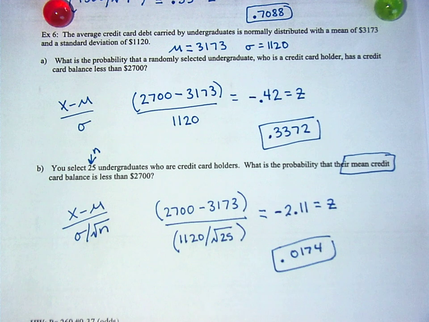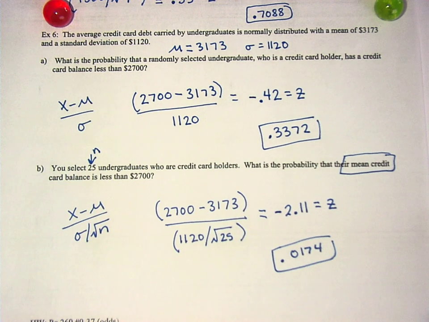Ryan. Okay, it's so much less because it's a mix of numbers instead of just a single number. Right. So one person, what are the chances that one person's credit card debt is less than 2,700? Pretty good. But if I took a whole bunch of people and added them together and divided by the total, the chances that their average would be less than that, it's pretty low, right?